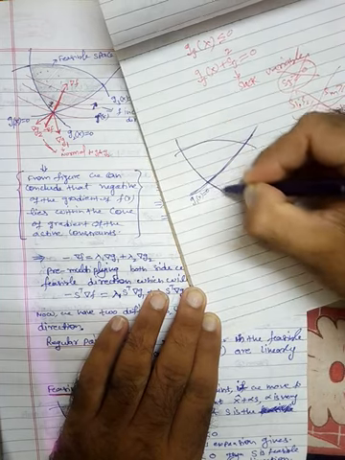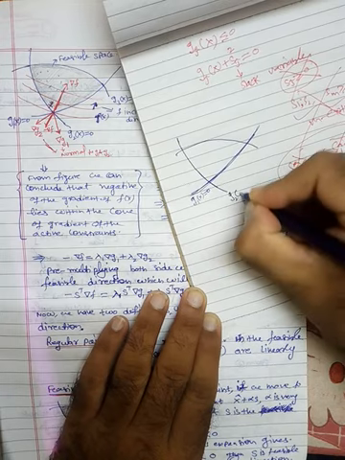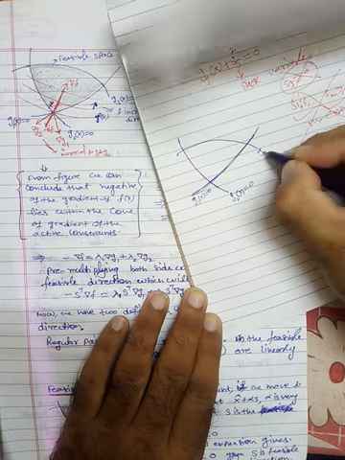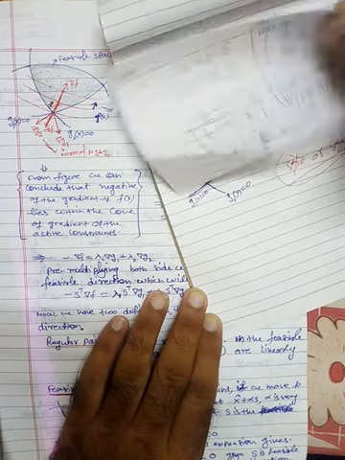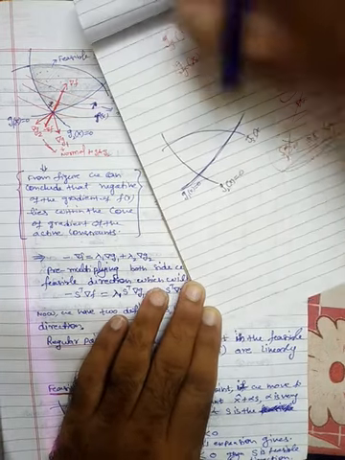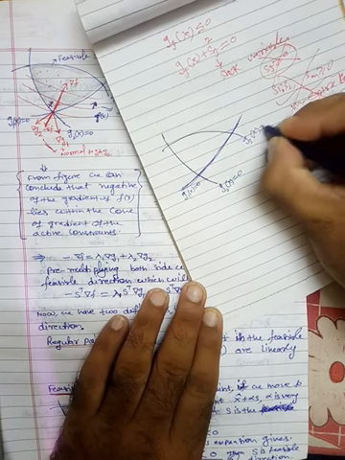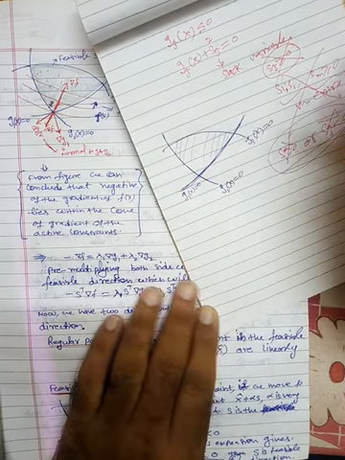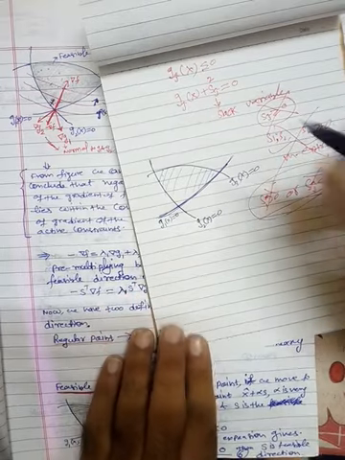This is the second one, this is the g2x equals 0 boundary, and this third one is g3x. This is g3x equals 0. So this is the domain bounded by these 3.